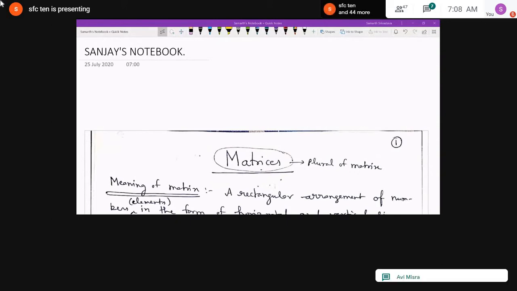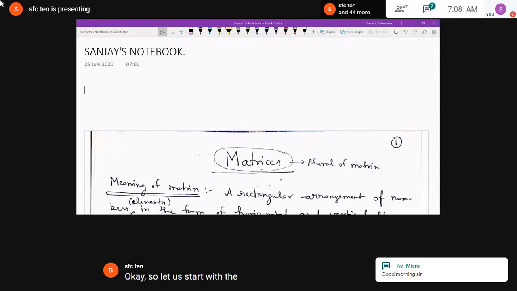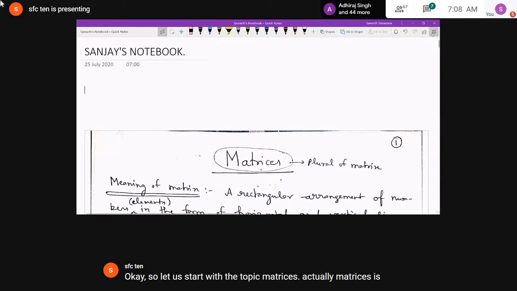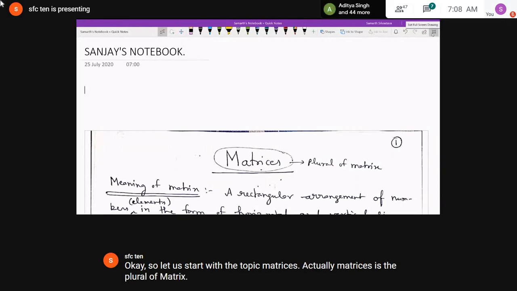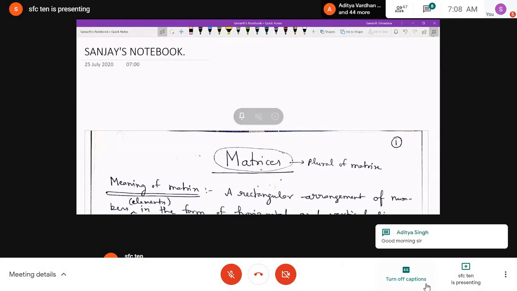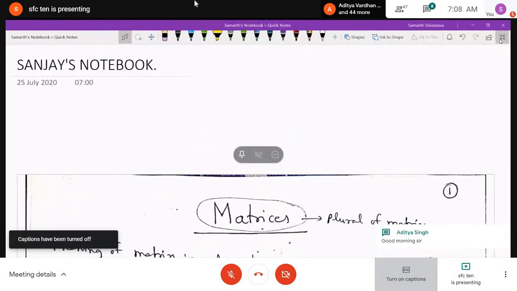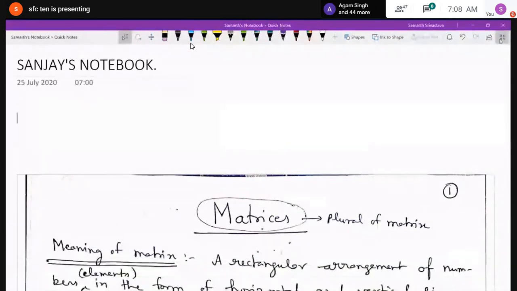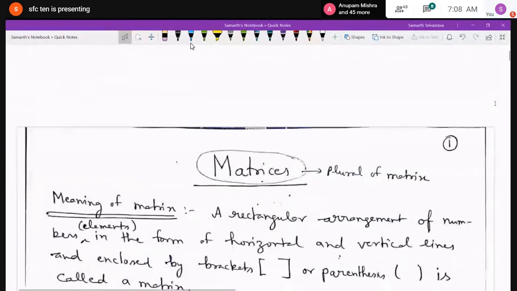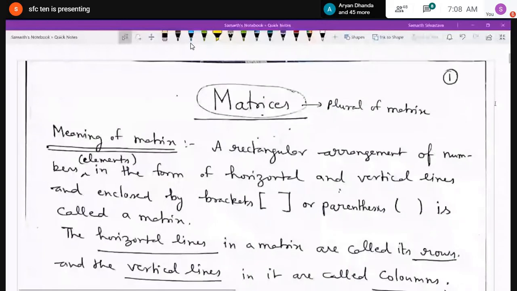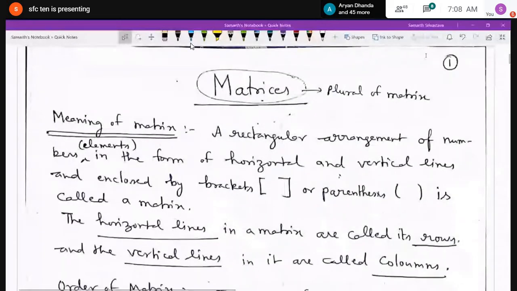Okay. So let us start with the topic matrices. Actually, matrices is the plural of matrix. Many matrix together are called matrices. So it is a plural of matrix. Now, what is the meaning of matrix? A rectangular arrangement of numbers or elements or objects, you can say, in the form of horizontal and vertical lines